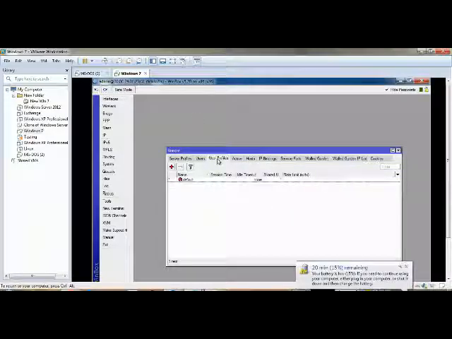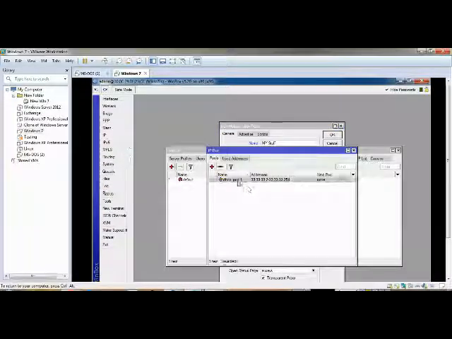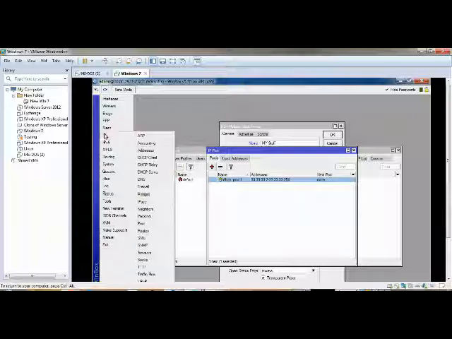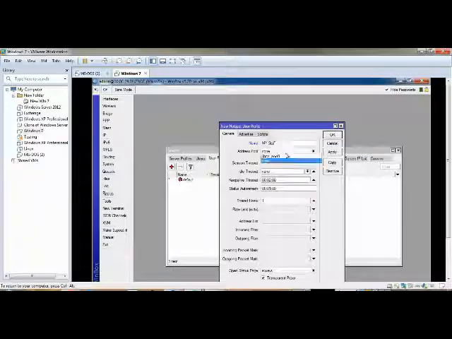Then another thing, user profile. You can create a user profile. Click this pool. Okay, because we already created one pool. Here, see how it is created. When you made this DHCP server before, it was automatically created in here also. So here you just need to choose this, then the user.